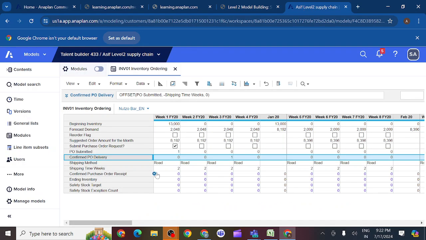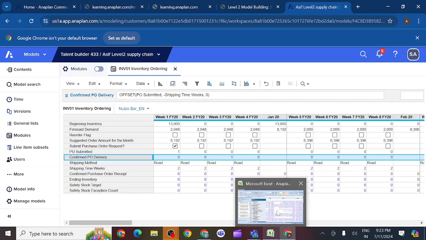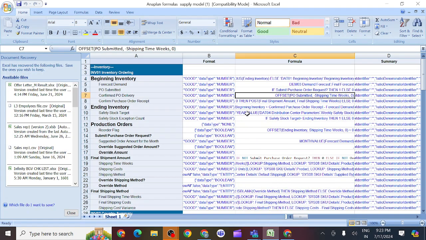Is it correct? So for that, where do we have the source? Where do we have the demand details? Confirm purchase order, where do we have this? M03. If confirm PO delivery is not equal to 0, not equal to 0 means if it is 1, then final shipment amount. You can see final shipping time is L0. Why we have final shipping time is because this is a later formula.